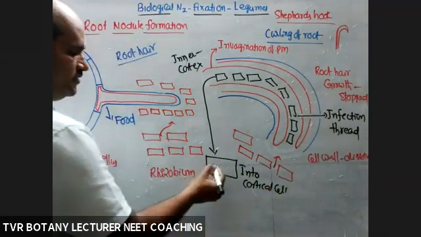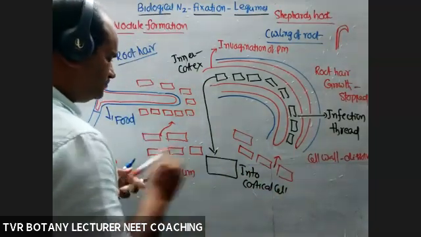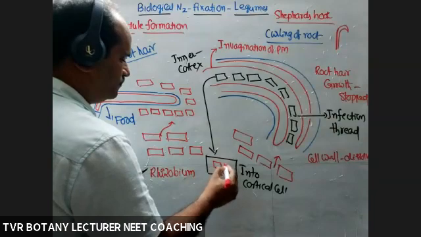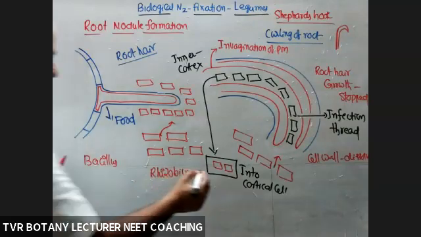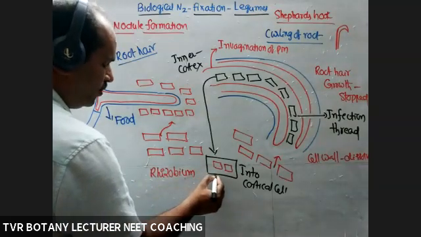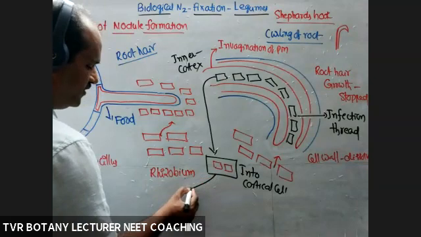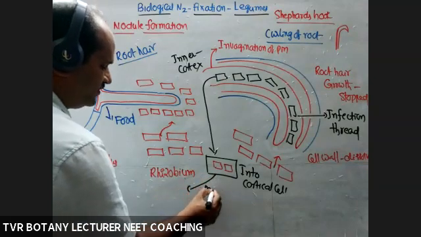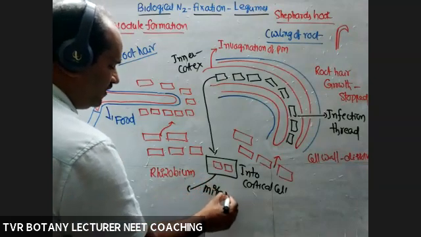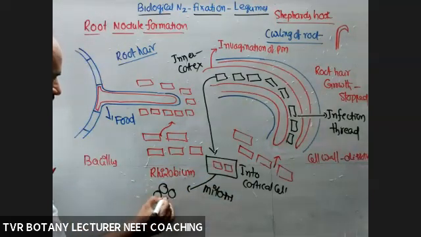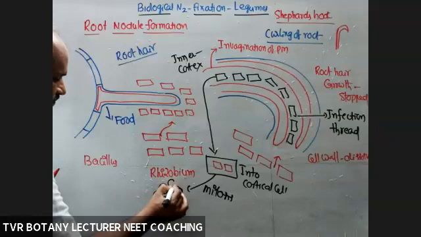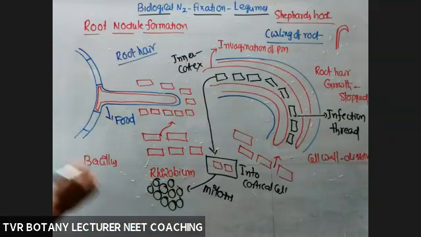So now they are inside the cortical cell. Many bacteria into many cortical cells. Now bacteria are able to produce growth hormones that lead to what? Cell division, mitosis, and formation of a number of host cells within the cortex.